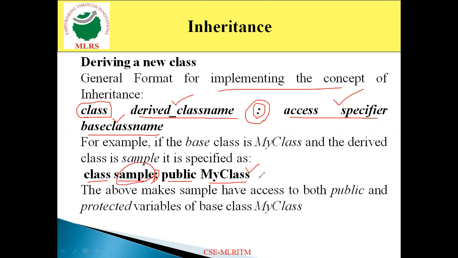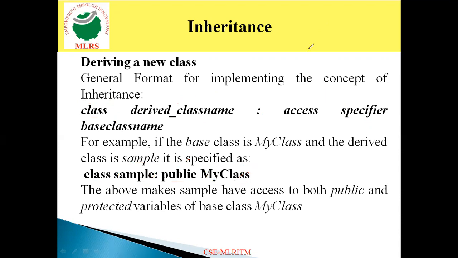That indicates we are deriving the sample class from my class, in public mode. That indicates all the features of my class will be available in the sample class. That is the meaning of inheriting a class from another class, or deriving a class in a specific mode. Here it is public.